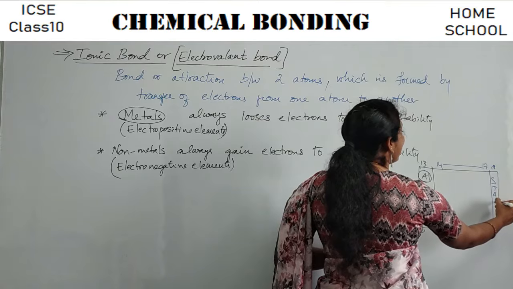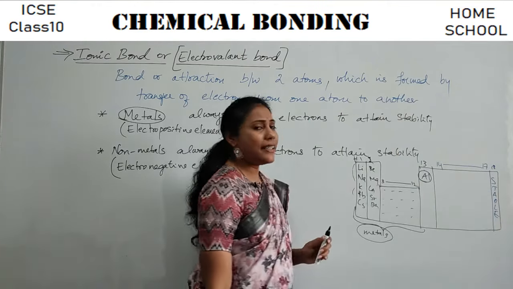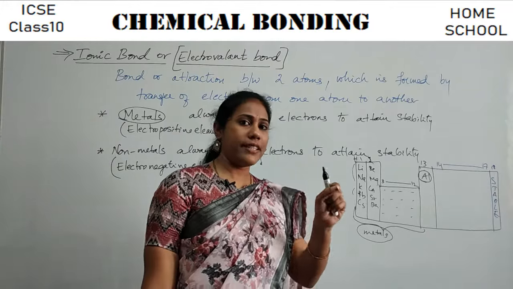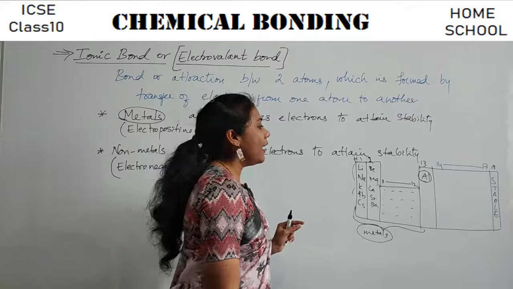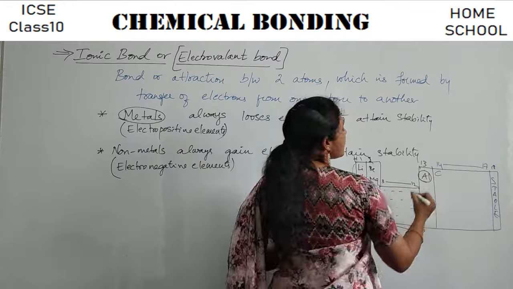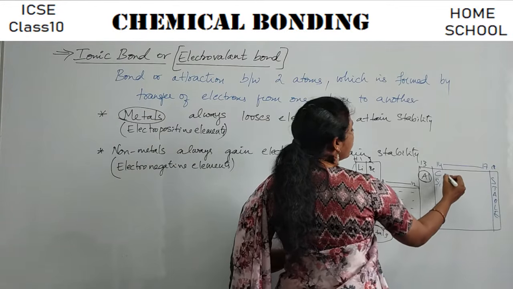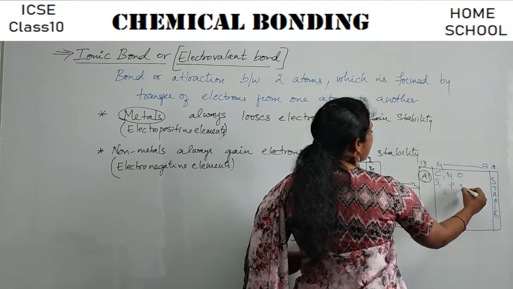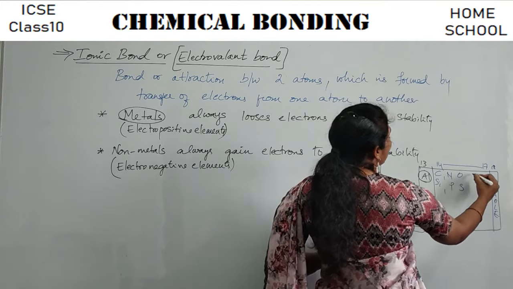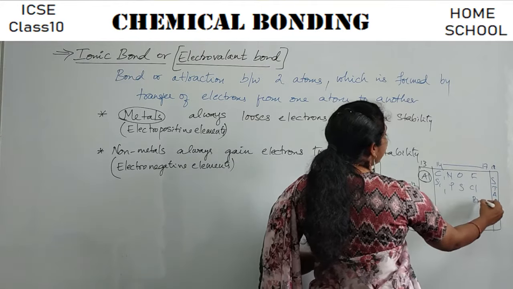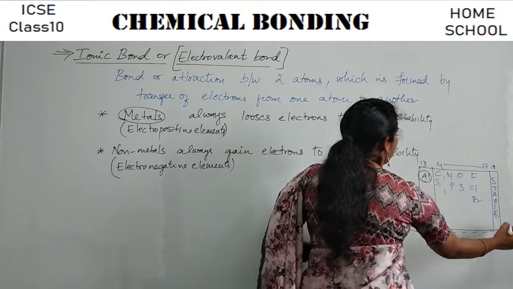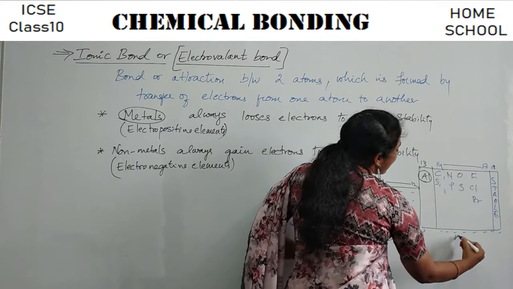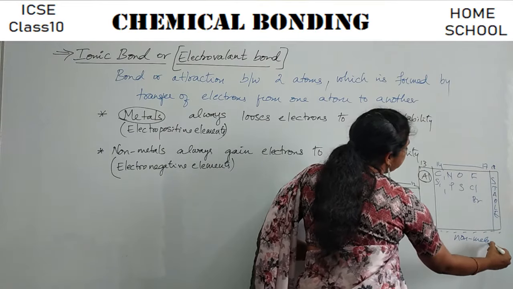All stable elements, yes or no? They will never participate in a chemical reaction, I already told you, because they are happy with whatever electrons they have. Okay, and now see 14th group, what elements will come? Carbon, silicon, and 15th group, nitrogen, phosphorus, oxygen, sulfur, fluorine, chlorine, bromine, all these elements which are coming in 14th to 17th group, all these are called as non-metals.